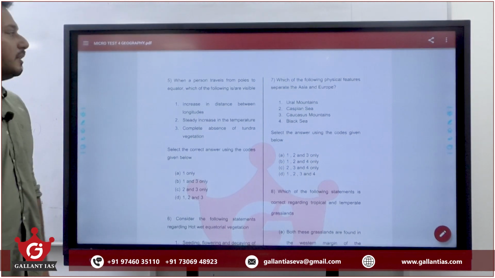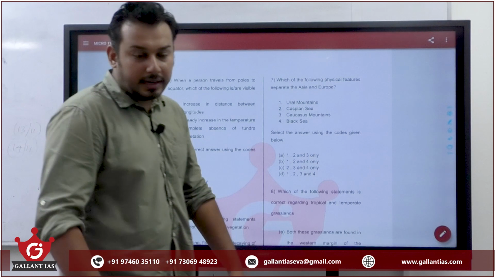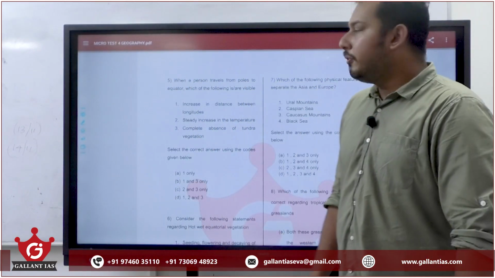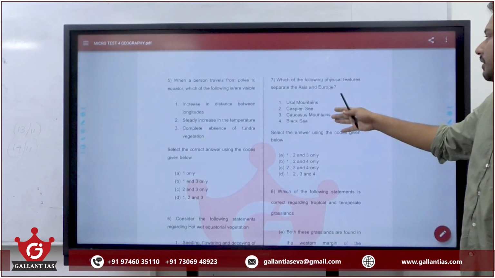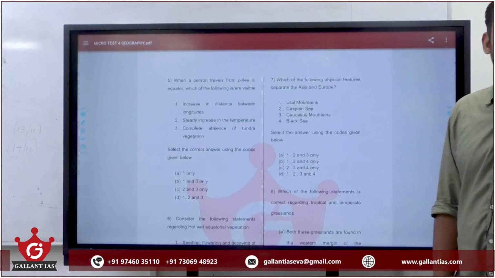7. The physical features that separate Asia and Europe. We say Eurasia to be a single piece of land. Asia and Europe are two different continents. Which of these physical features are separating Asia and Europe? Ural Mountains, Caspian Sea, Caucasus Mountains, Black Sea.